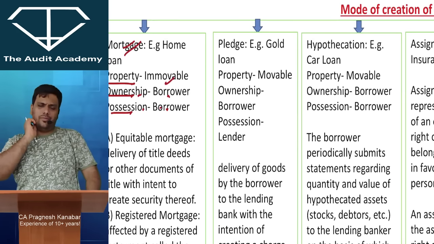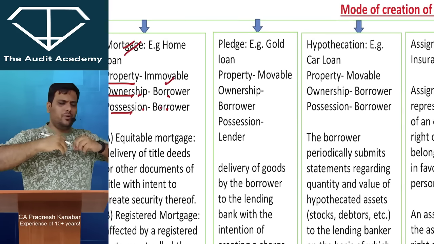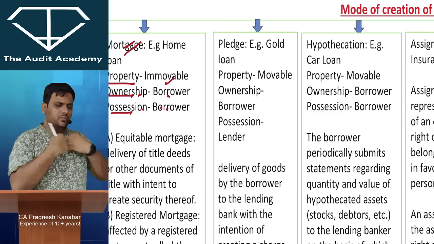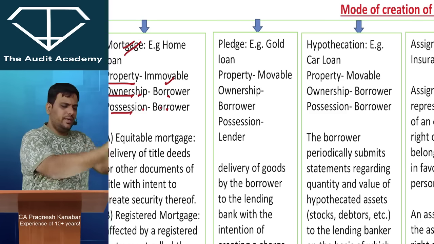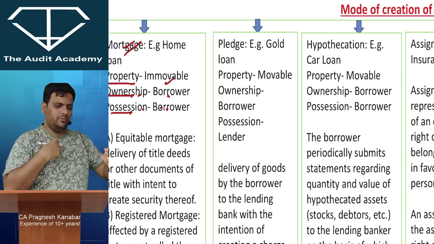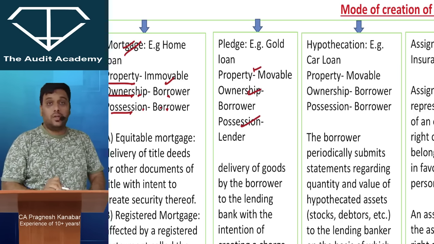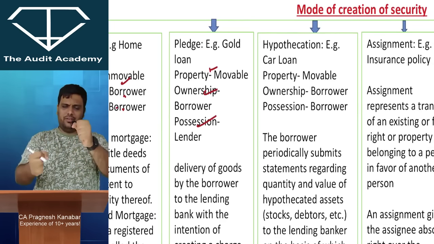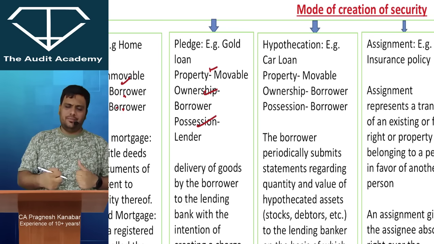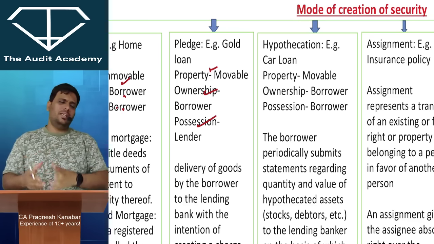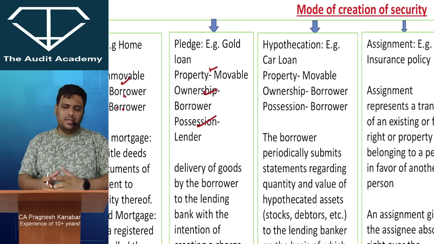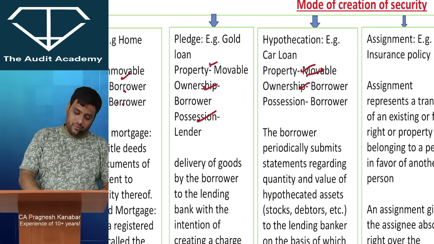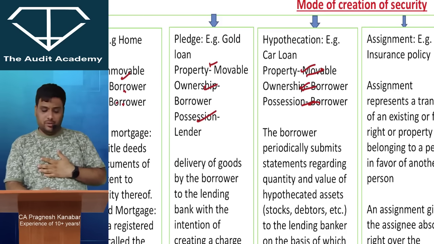Similarly, now tell me for gold loan. How do we get this gold loan? What is the transaction? I'm going to give my gold to you and I'm going to get a loan against that. So this is a movable property. Possession is with the lender. And ownership is of the borrower. It is my gold. Hypothecation, remember the example car loan, movable property. I'm going to drive the car, so it is my possession. Obviously, it is my car. But until I pay the last installment, the bank is entitled to this particular car. So property is movable, ownership obviously is mine, and possession is of the borrower.